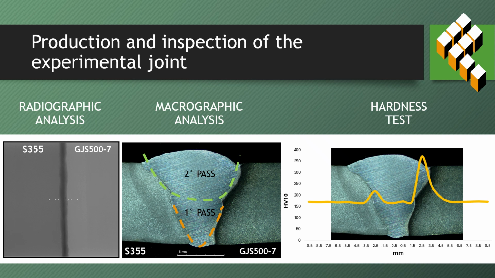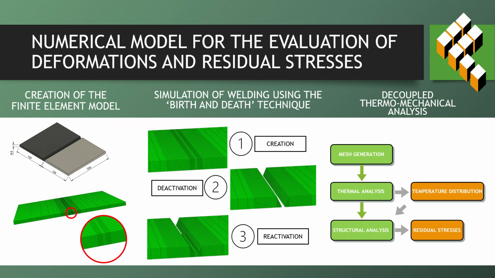The experimental joint was first subjected to radiographic analysis, then to micrographic analysis, and finally to hardness testing, revealing the absence of defects in the joint and hardness levels that were not excessively high in the heat-affected zone. A finite element model was created to evaluate residual stresses.